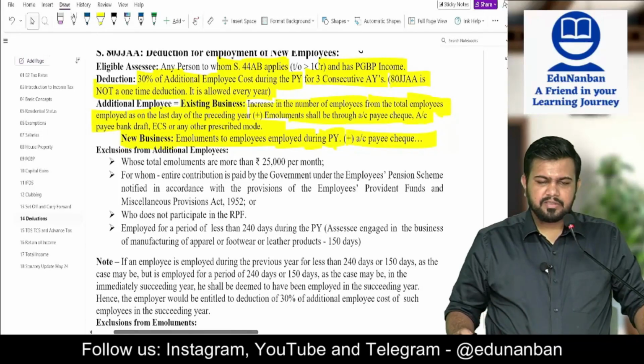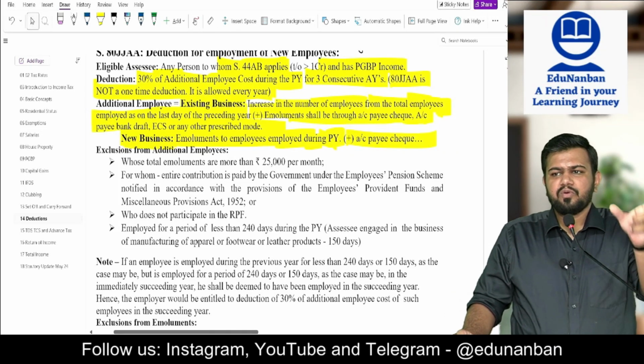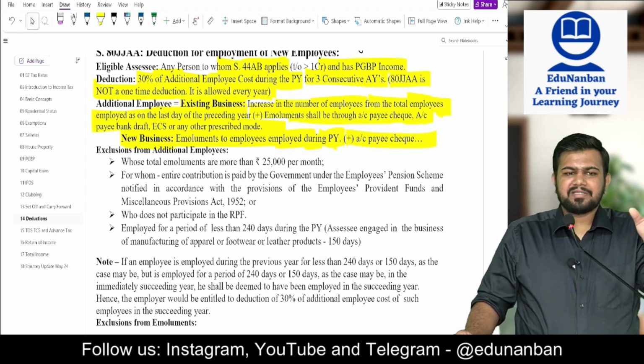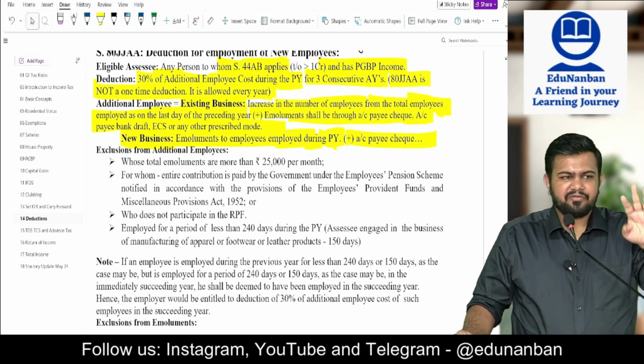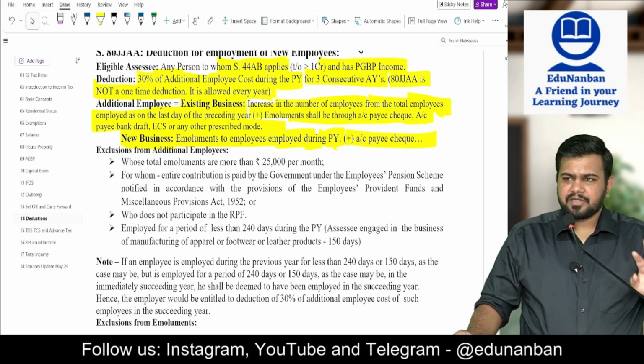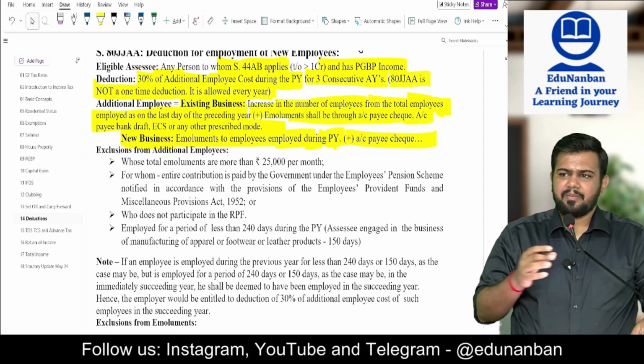Now, what did I tell you? Whatever salary is paid to new employees, or whatever salary is paid for the increase in the number of employees, 30% of that salary you can claim as deduction for 3 years, not even 1 year. For 3 years you can claim it as deduction.